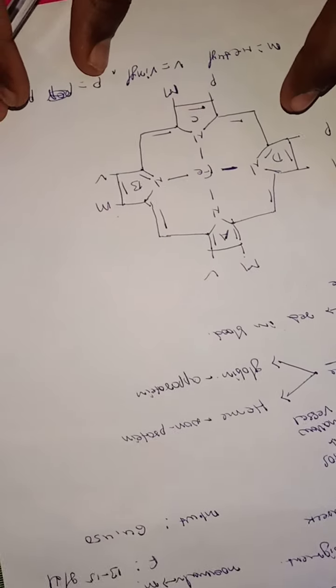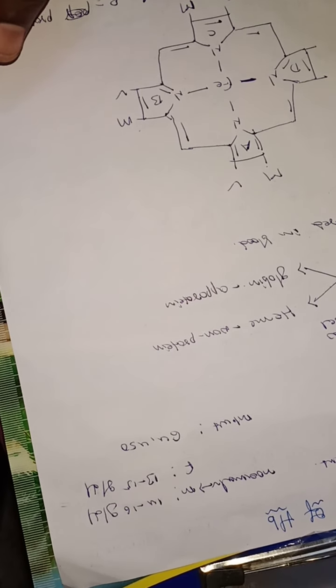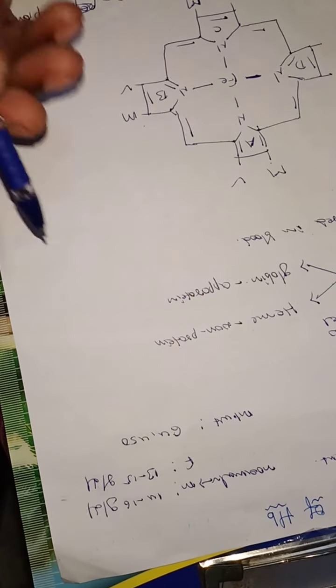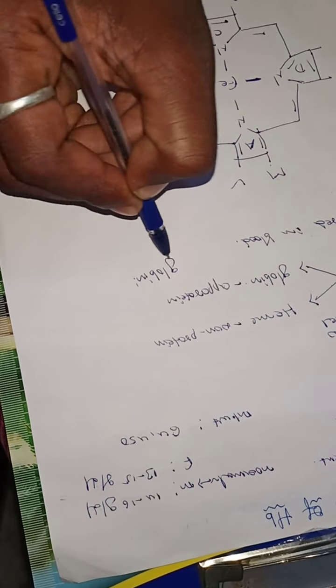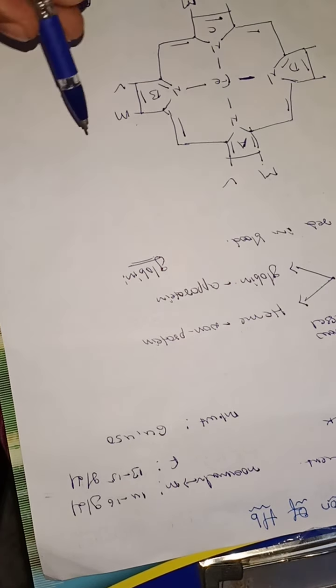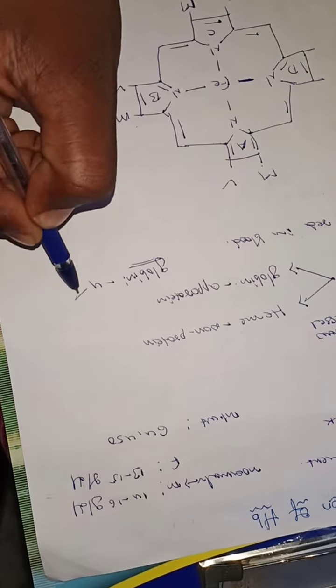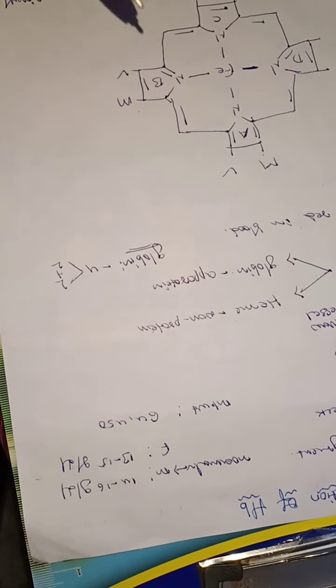The next one, what is the structure of globin? The structure of globin consists of 4 polypeptide chains, with 2 different primary structures. The 4 polypeptide chains are divided into 2 plus 2 polypeptide chains.